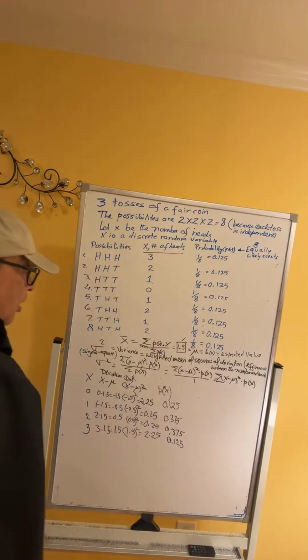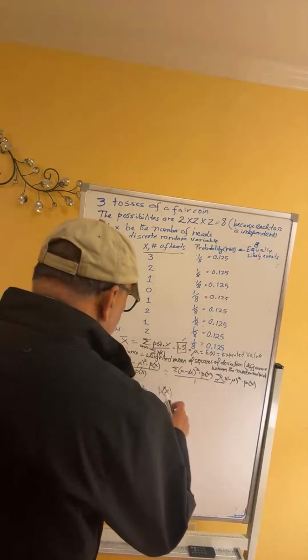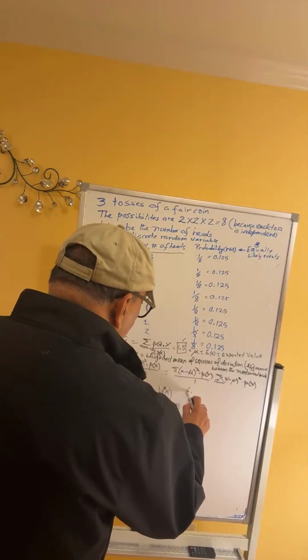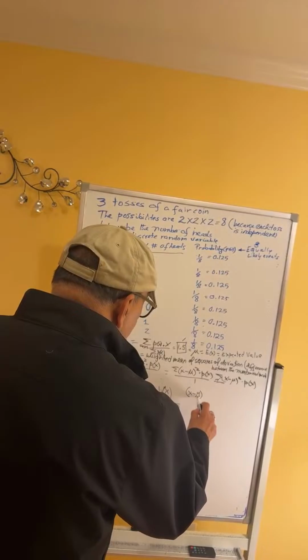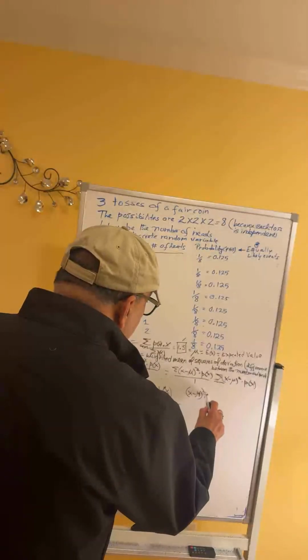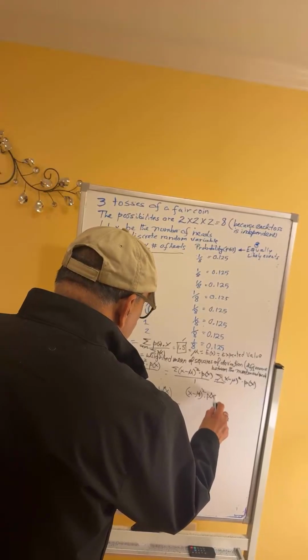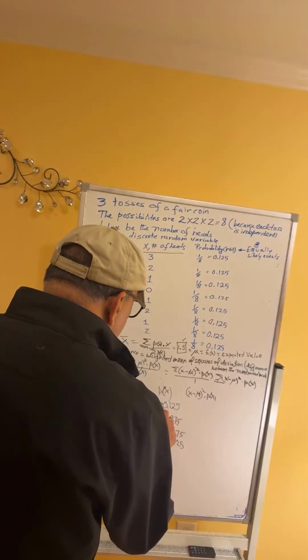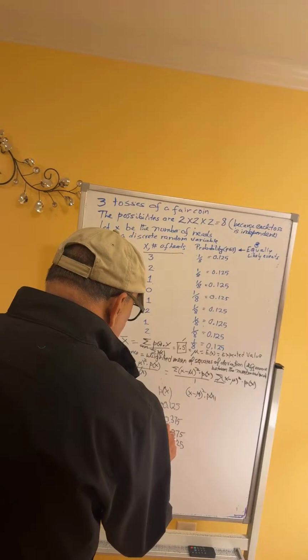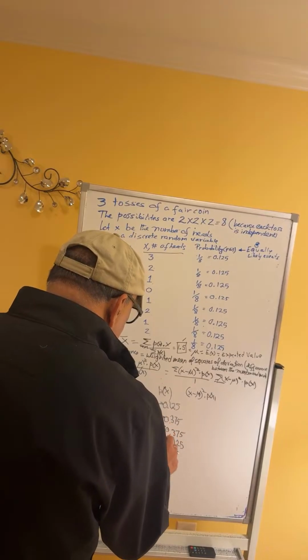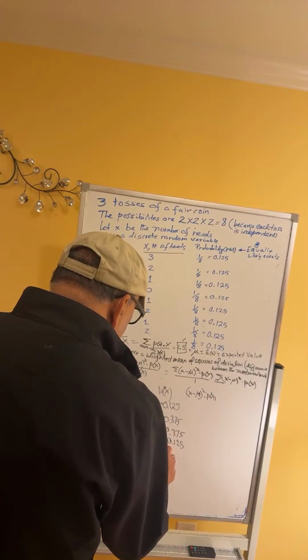Now we are going to find the product of the deviation square, where mu is the mean, times the corresponding probability. So this column multiplied with this column. We will use our calculator to get these numbers.